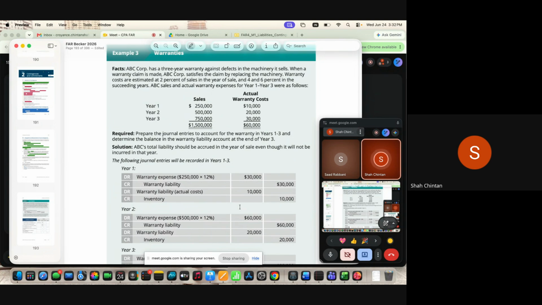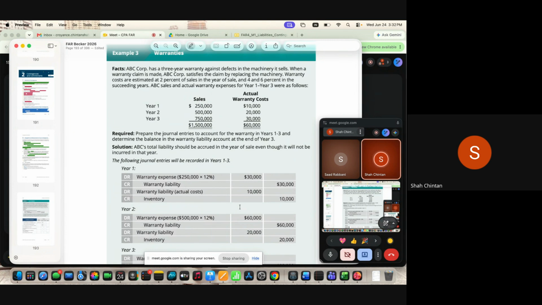It means overall the company is estimating 12% warranty claims will be made, 2% in the first year, 4% in the second year, and 6% in the third year. So that is why 12% is the provision made. So on the first year's sale of 2,50,000, 2% people can come in year one, 4% people can come in year two, and 6% people can come in year three.